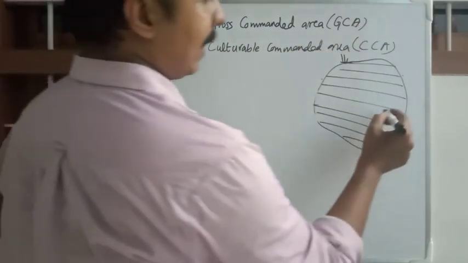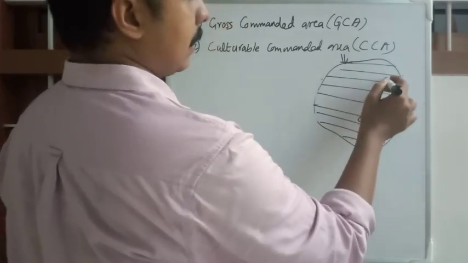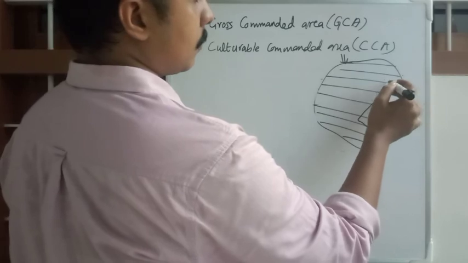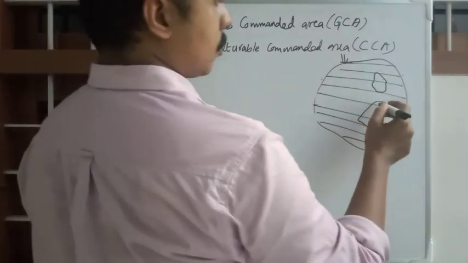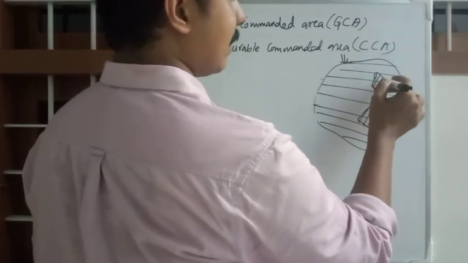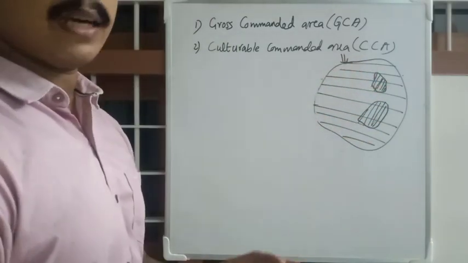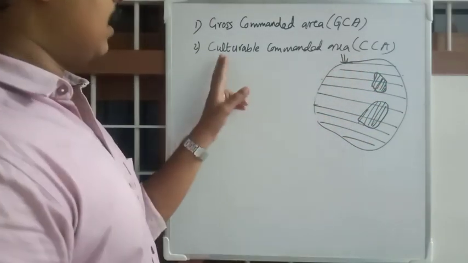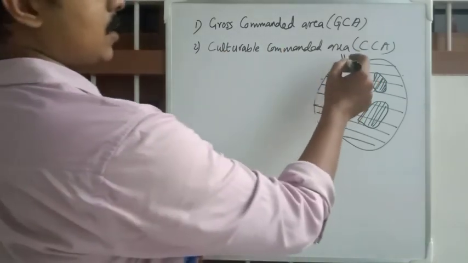Maybe there is a village here, or a barren land or waterlogged area here. All these areas cannot be cultivated, even if you want to. So culturable commanded area CCA is the rest of the area.